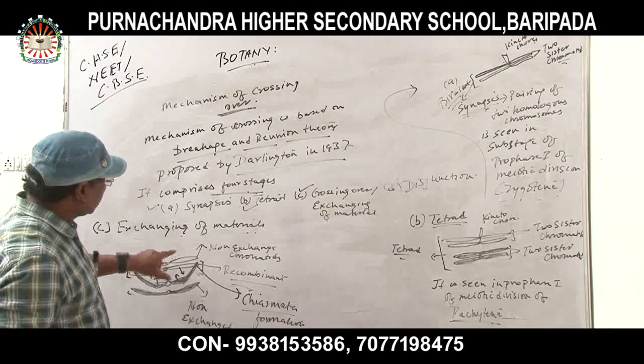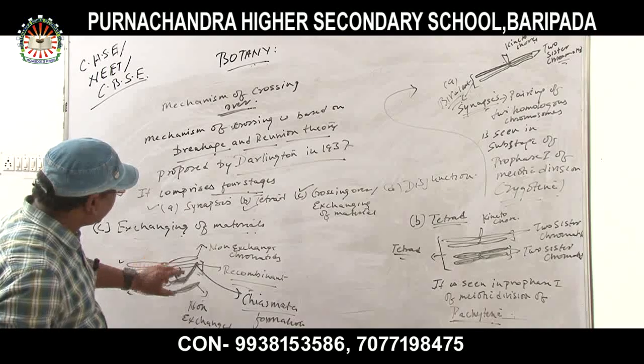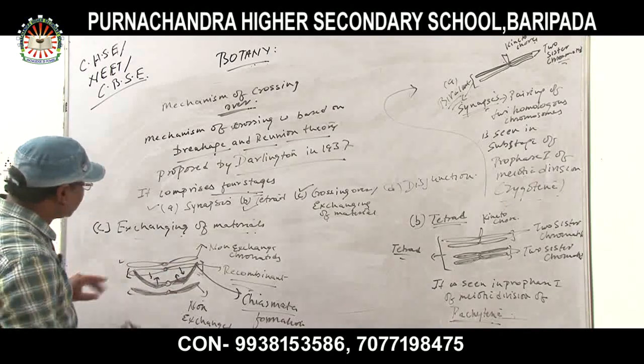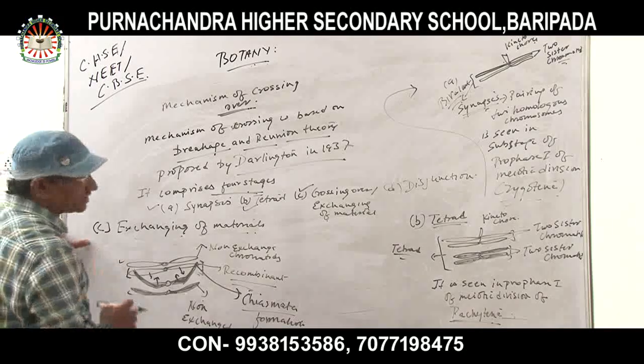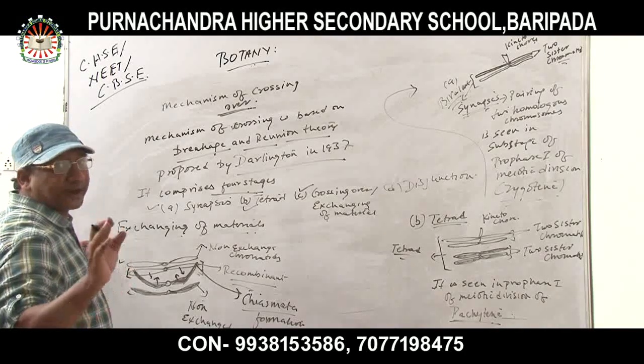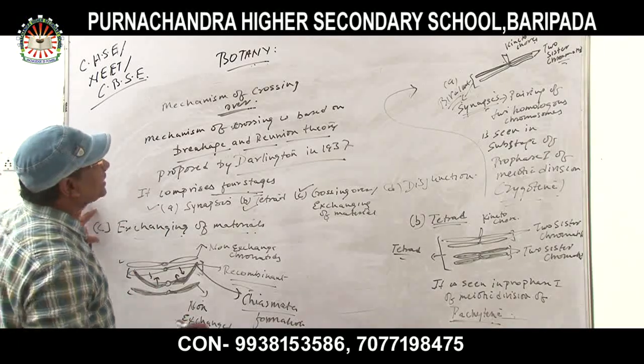Okay. The extreme ends of the chromatids are not exchanging, and the middle of the two chromosomes are exchanging their materials. So this takes place in which substage? It is taking place in diplotene of prophase 1 of meiotic division. Number C. And number D is what?